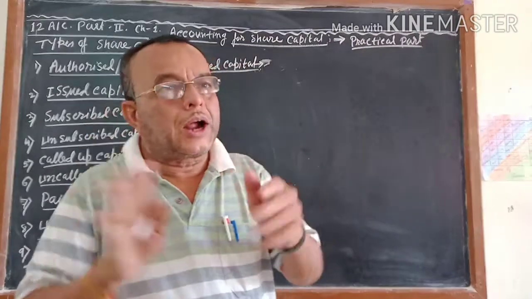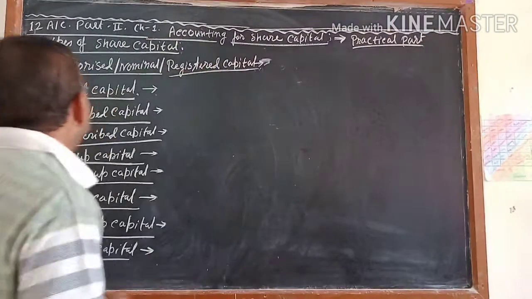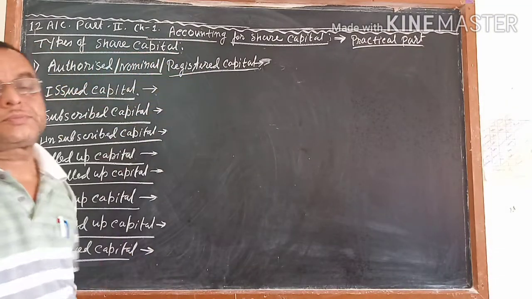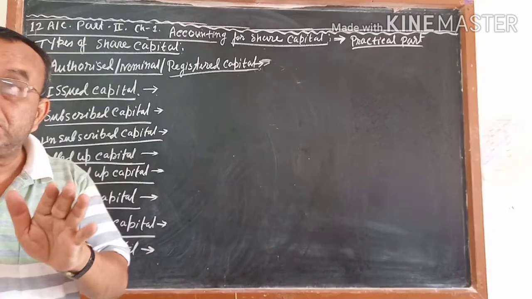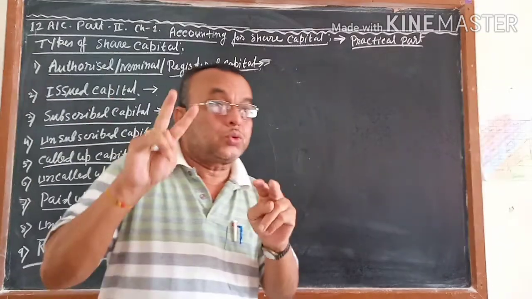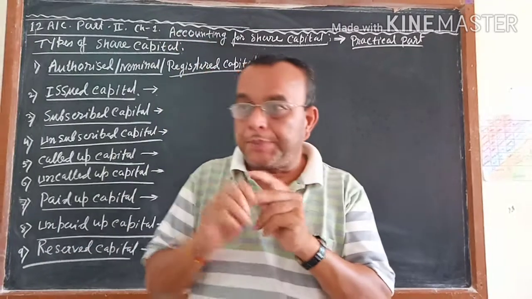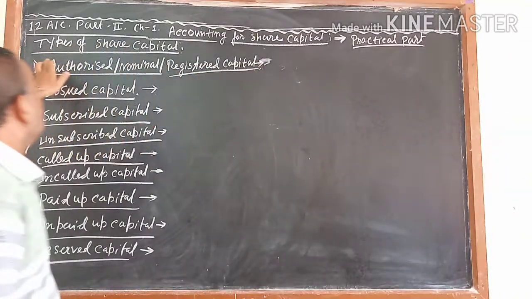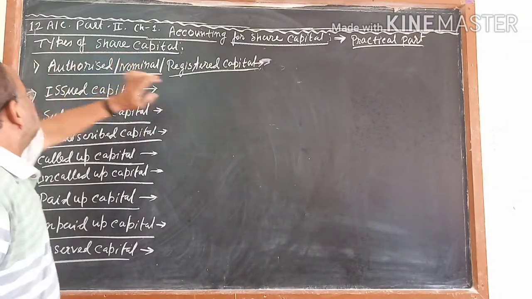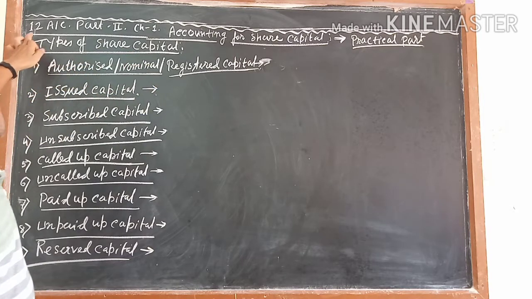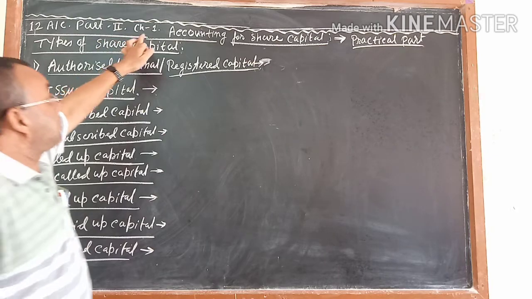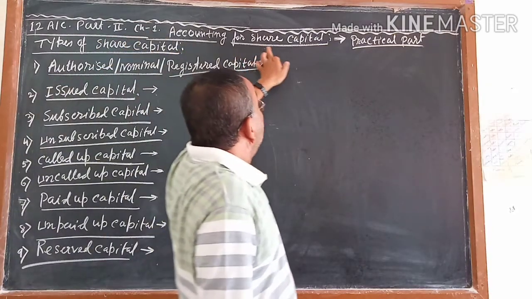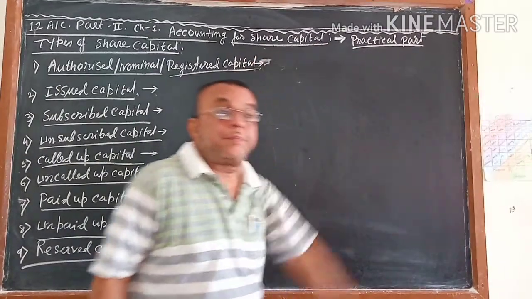But you have not learned from the 11th standard the types of share capital, not shares. Types of shares are two, that is equity shares and preference shares. This I am telling you is types of share capital. Why I am starting the 12th accounts part 2: once again I will tell you, chapter 1, accounting for share capital, practical part.